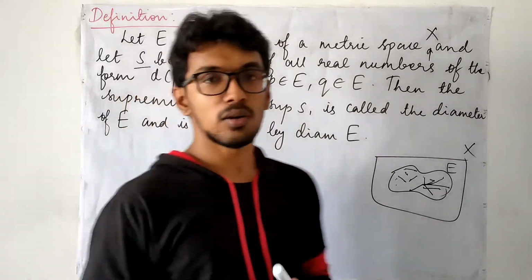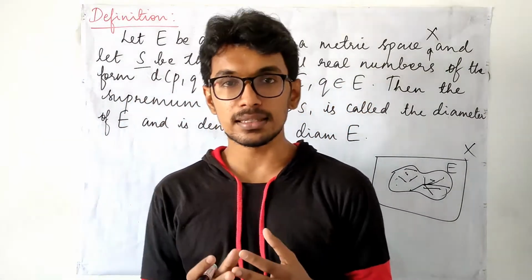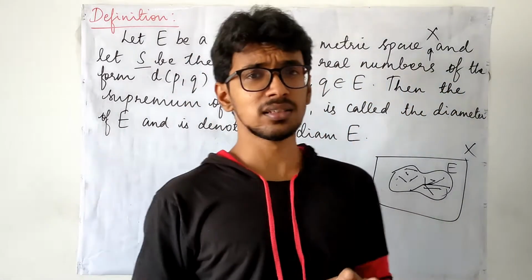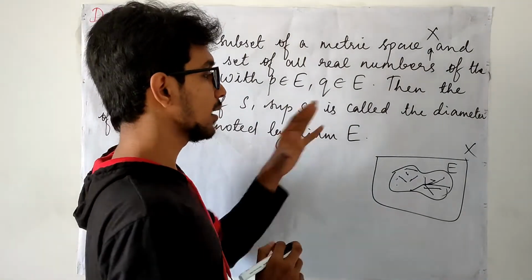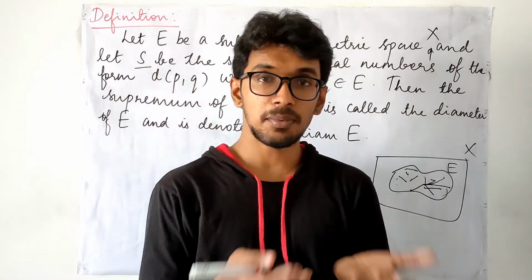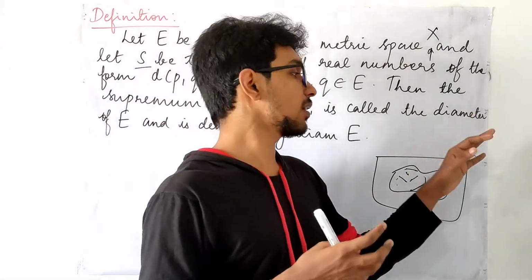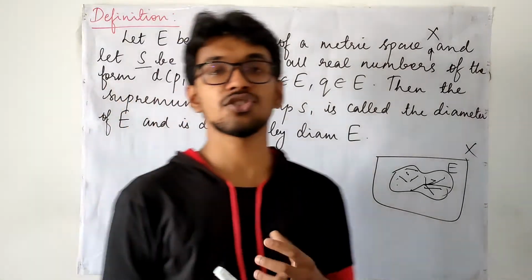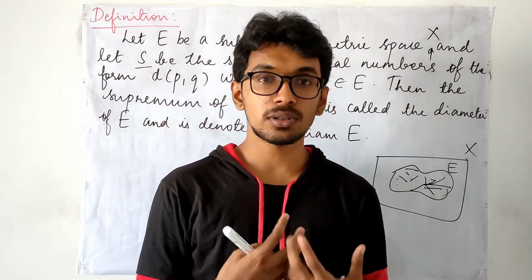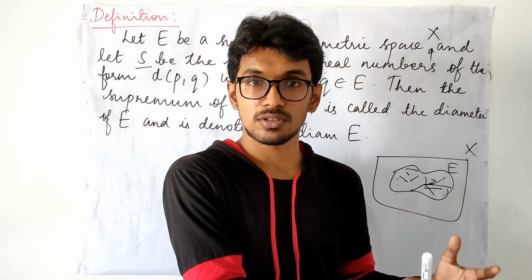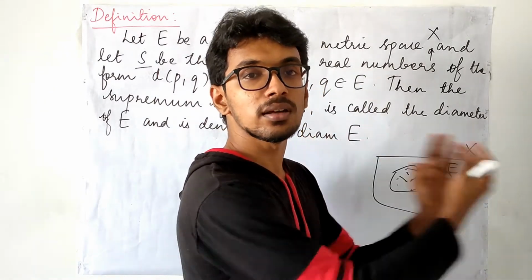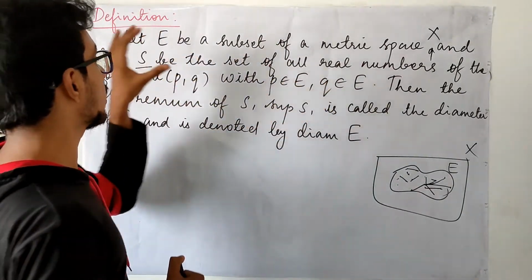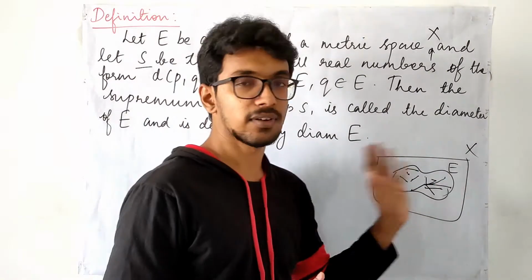Now the supremum of the set S is called the diameter of the set E. Still we don't know what kind of set this E is. It may be finite or infinite. The metric defined on X is unknown to us, but S is the collection of real numbers. When we talk about a collection of real numbers and try to find the supremum, we just look at it on the real line. The supremum of this set is called the diameter of E.